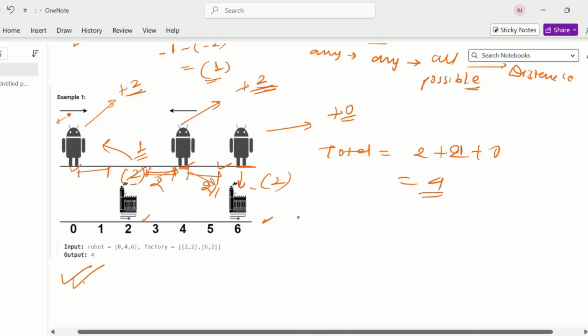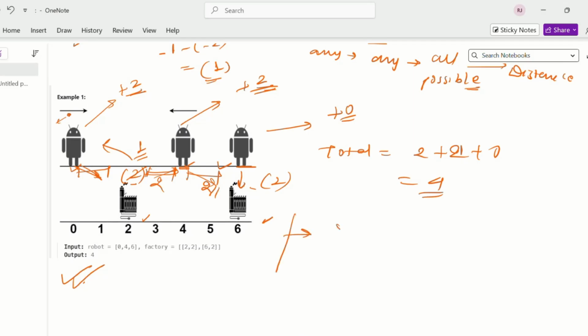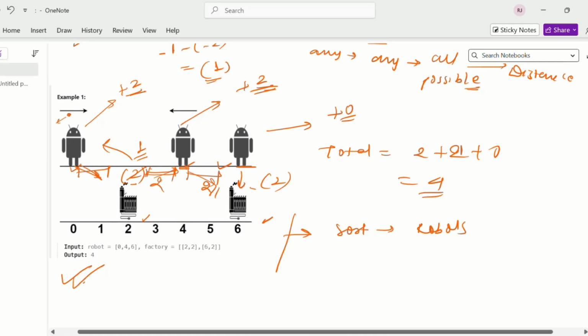In this case, one thing we also need to note is that since we are finding the nearest factory for every robot, we need to do it with the help of sorting. We need to sort all the robots, because after sorting only we will try to find the factory which is nearest to it.